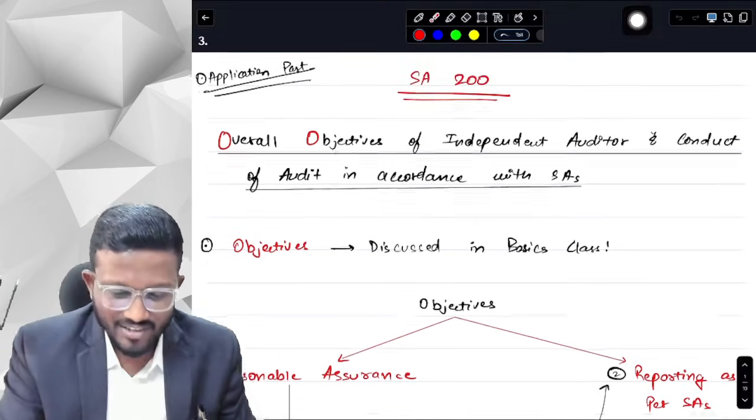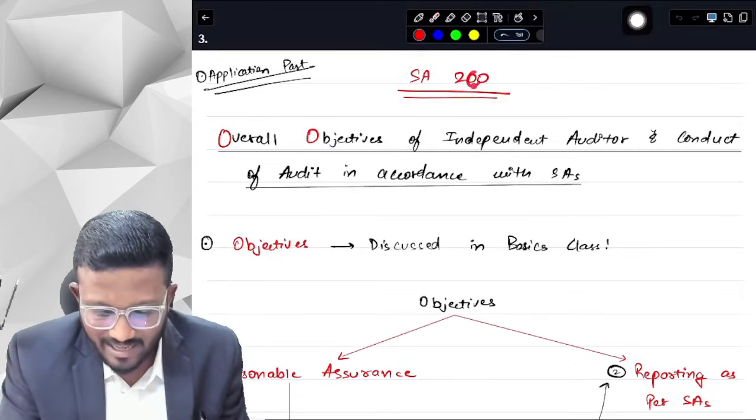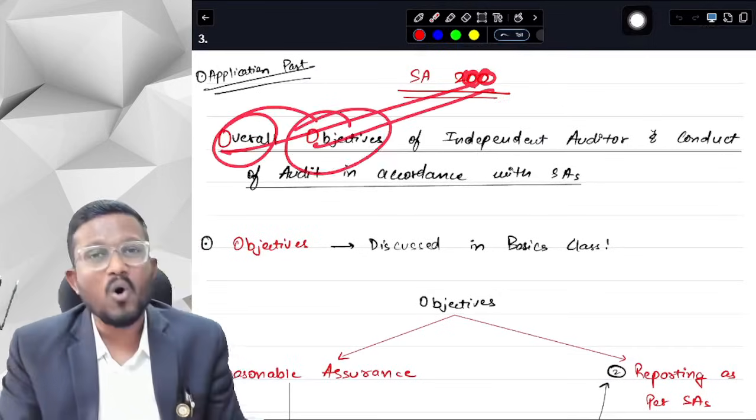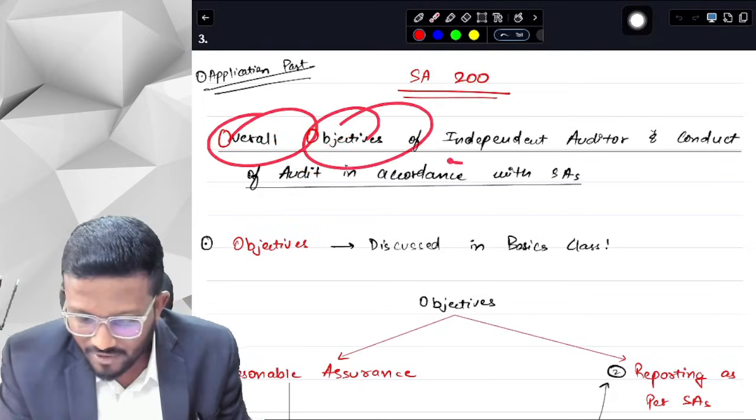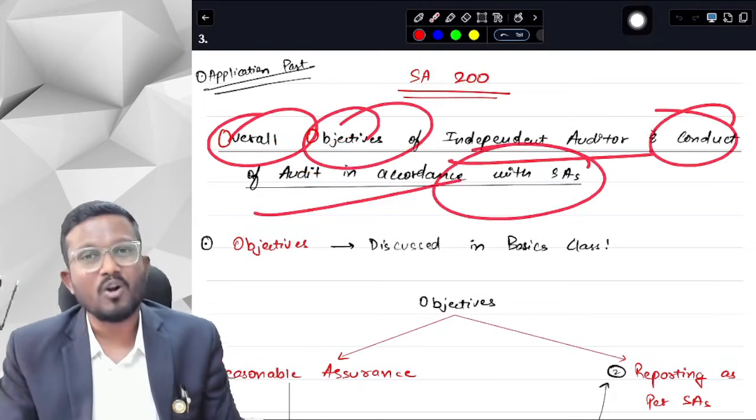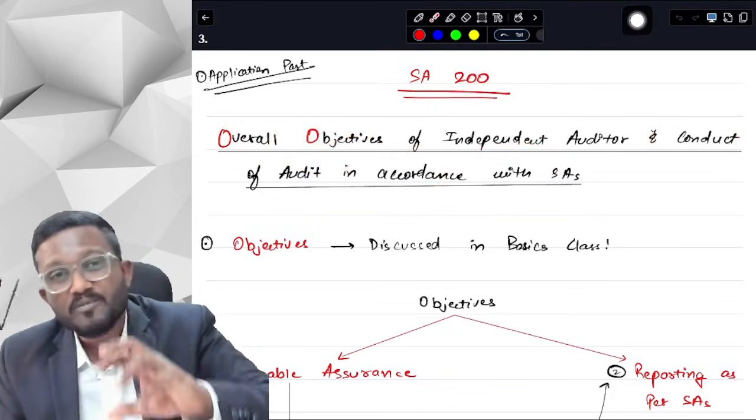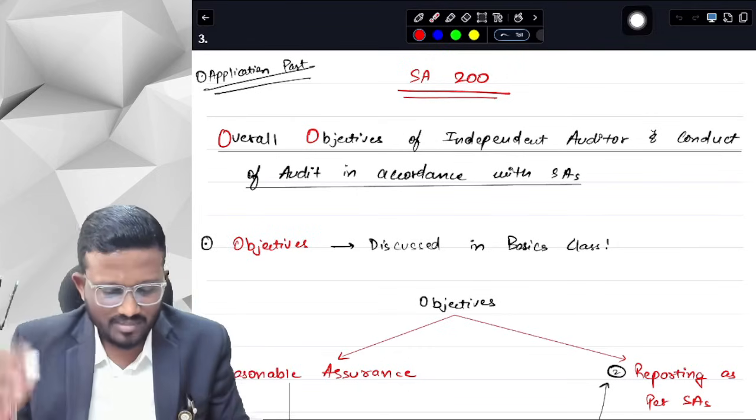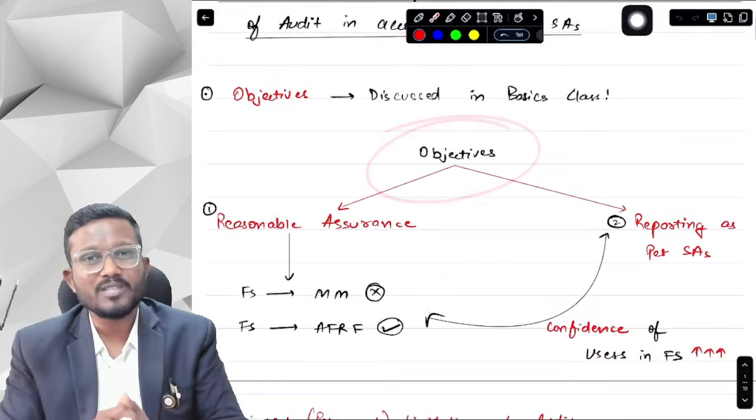Yes, so let's start with our SA 200. SA 200, as the name says, 200 to OO. So here we have OO. OO is basically what? Overall objectives of the independent auditor and conduct of audit in accordance with SAs. This SA talks about my objectives as an auditor. So objectives we have already discussed, but let me again tell you what the objectives are as an auditor.